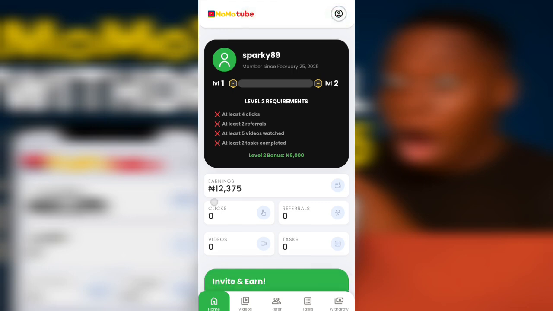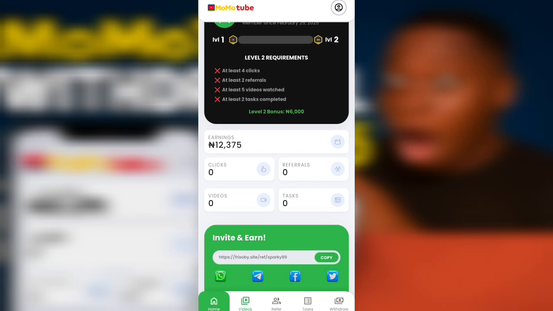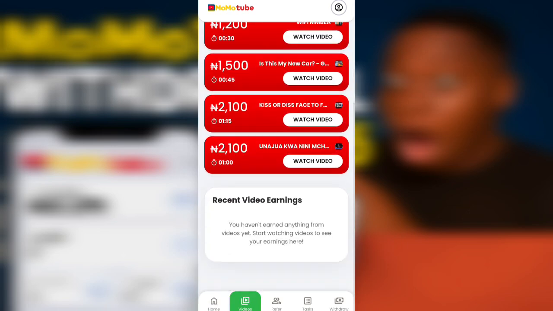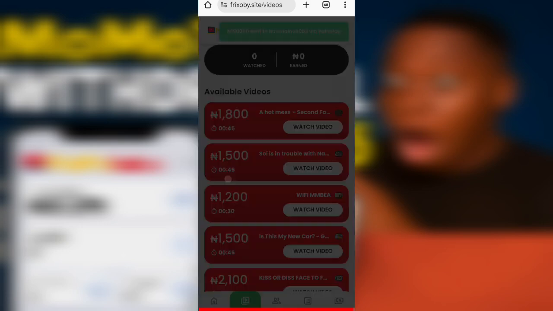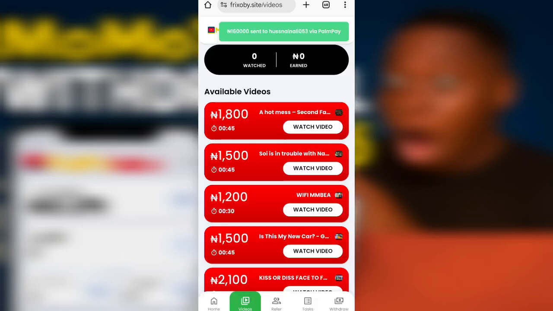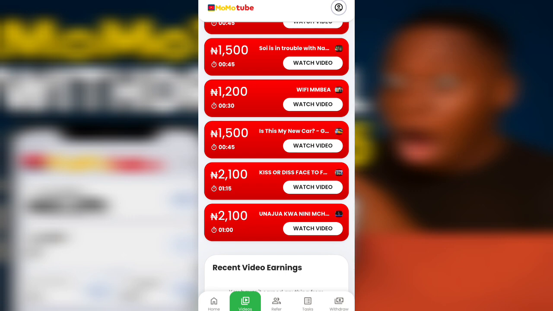Now this platform claims that one can actually earn money when they watch videos. They promise a lot of people that when you watch the video they will pay you 1,000, 1,500. A lot of things the platform promises people, and guess what? All these things you see on this platform are not real, guys. They are all fake. I have stated that in my previous video, and a lot of people have confirmed it in the comment section of the previous video I made. A lot of people said they placed withdrawal.